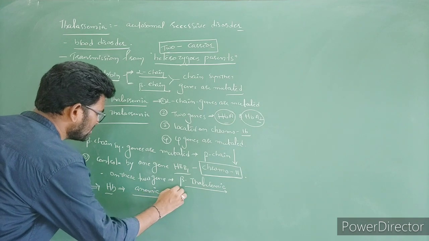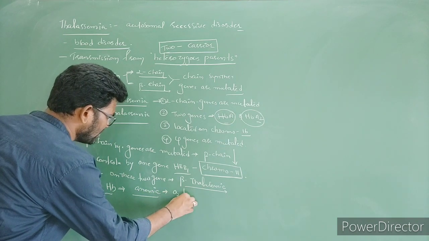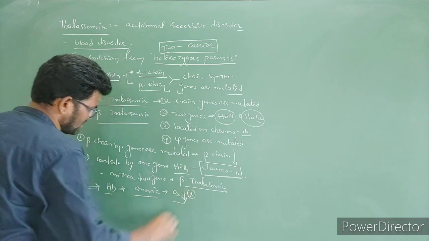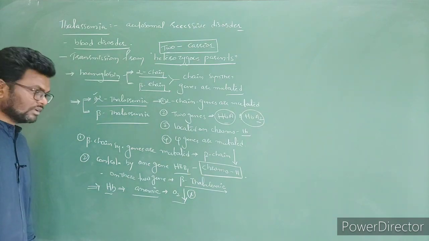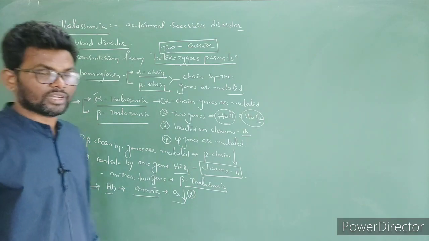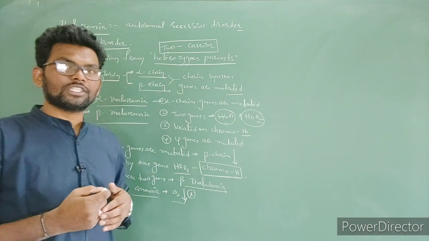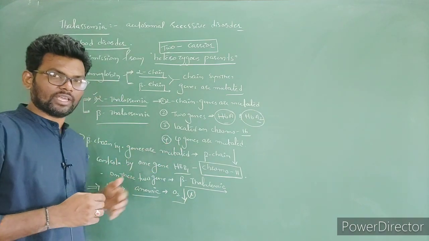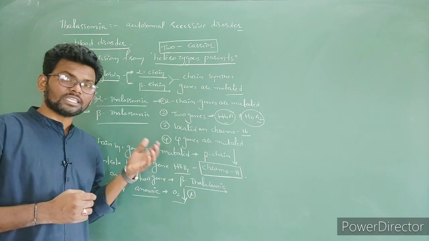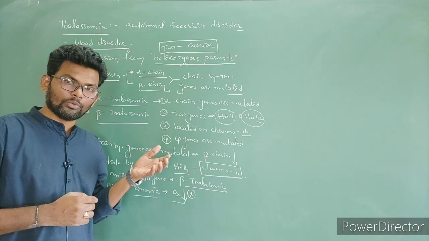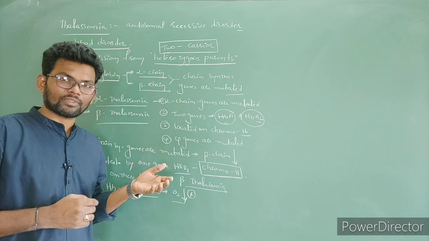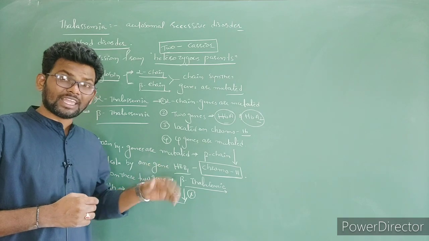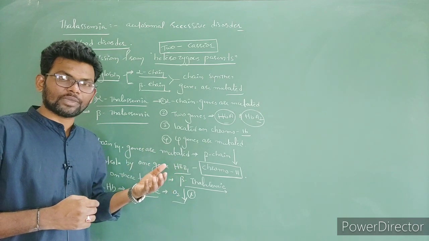Such RBCs are also unable to carry a sufficient amount of oxygen. Okay, so this is regarding thalassemia disease. Then what is the major difference between thalassemia and sickle cell anemia? In sickle cell anemia, beta globin chains are formed, but improper ones: valine amino acid in place of glutamic acid.